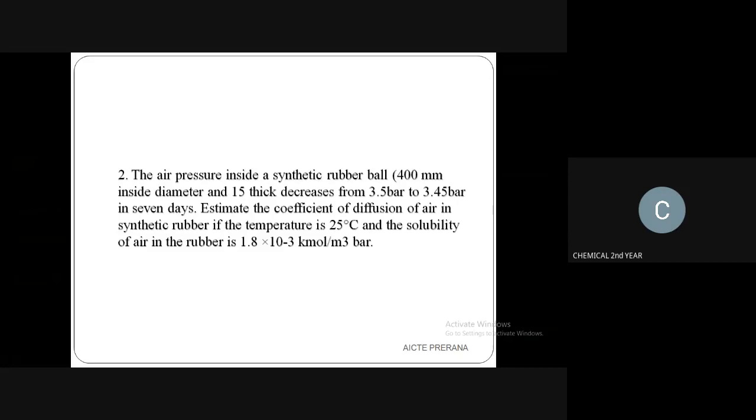First of all, this is based on the diffusion of mass transfer. Diffusion, as I have already told you, is a transfer of mass from one phase to another through a medium. That means you just consider a membrane.